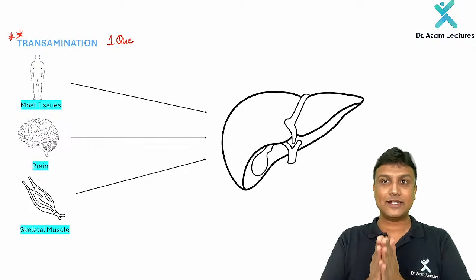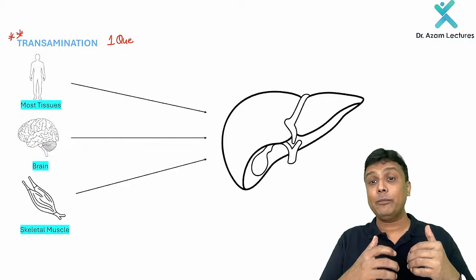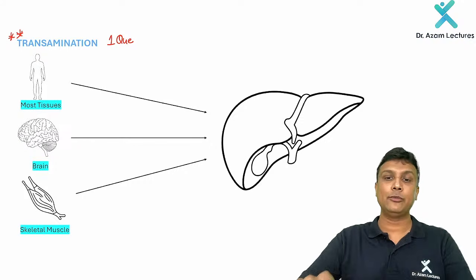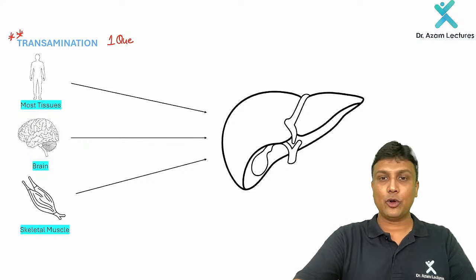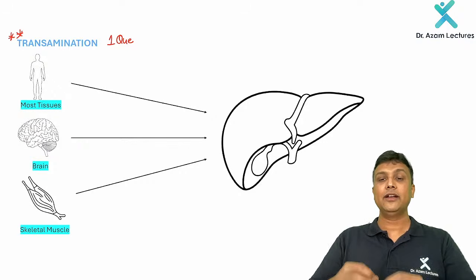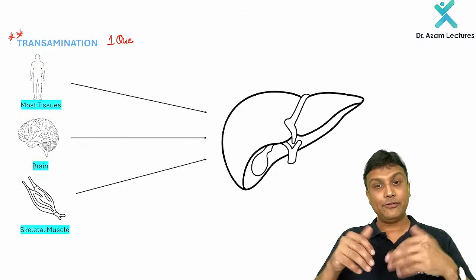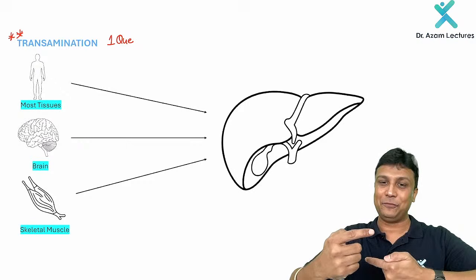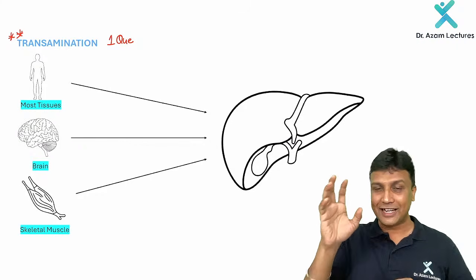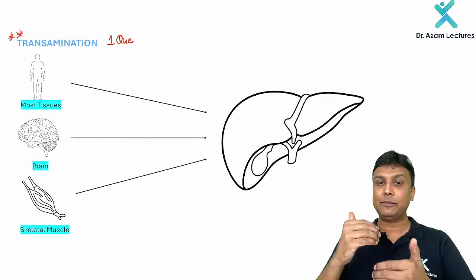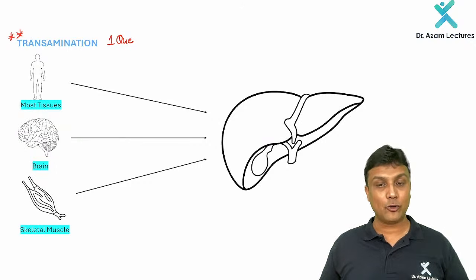Ammonia is such a toxic substance that it cannot even be transported in our body in the form of ammonia. It will be transported in some other form. So that form you have to remember. Did you understand the background story? So you have to remember the form in which ammonia will be transported.